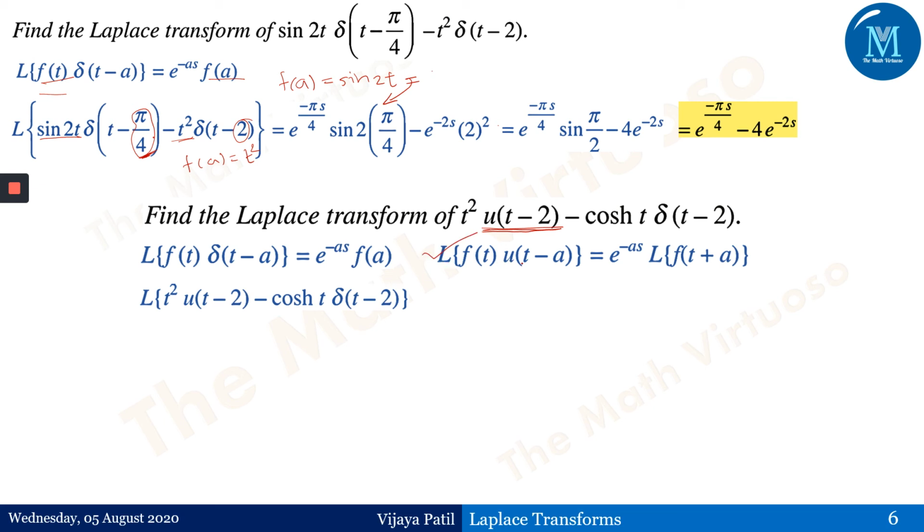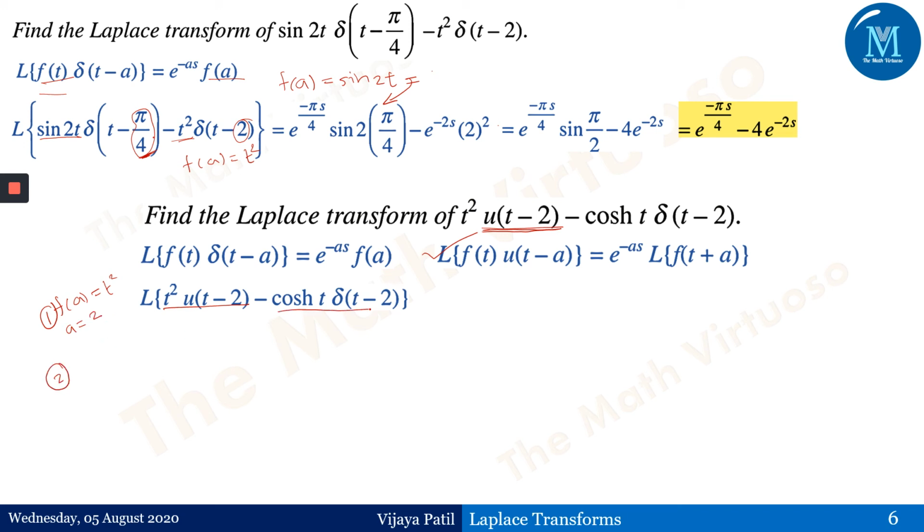Laplace of f of t u of t minus a is e to the power minus as Laplace of f of t plus a. So we'll be using this property. Let us first identify what f of t and a are here. In my first term, f of t is t square, and the value of a is equal to 2. Now let us talk about the second term.